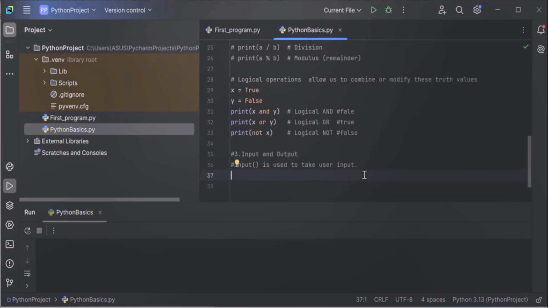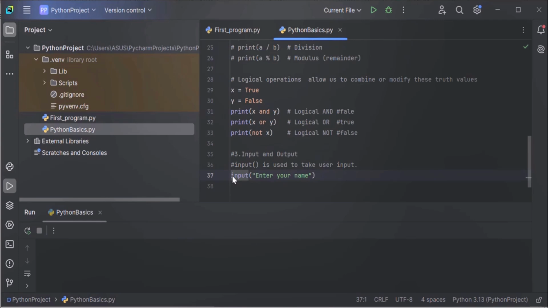If we want the user to enter a username, we will use the input function, because in Python, if we want to accept anything from the user, we have the input function. So how to use this input function to read data from the user? Input. And if you want to display a message to the user, like I want the user to enter a name, then write: Enter your name. Whatever input the user enters will be read as a string.